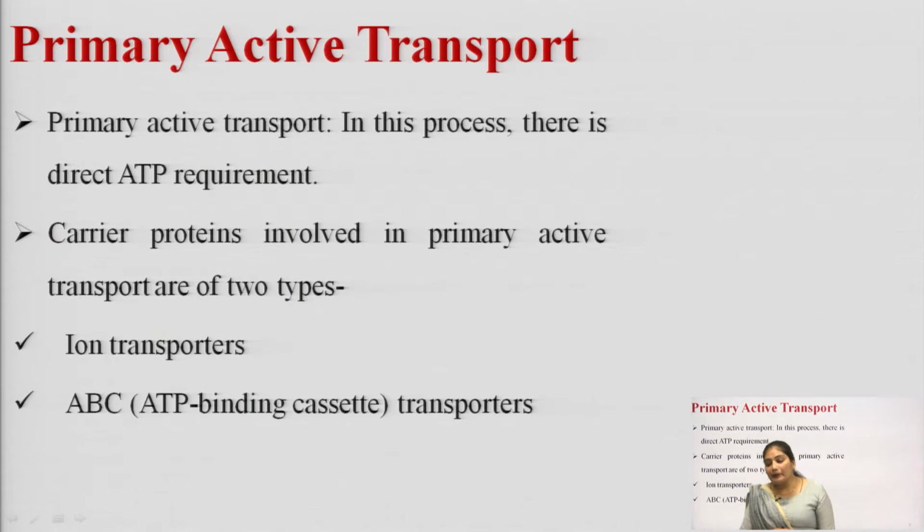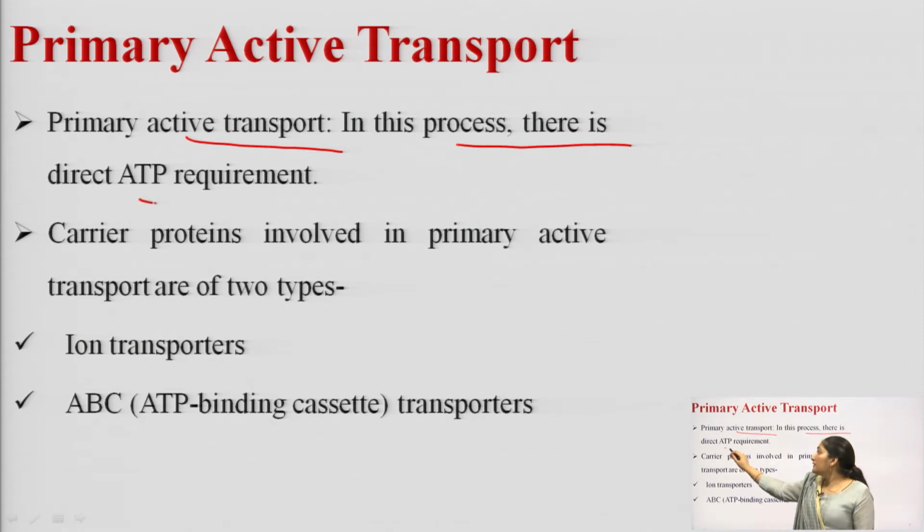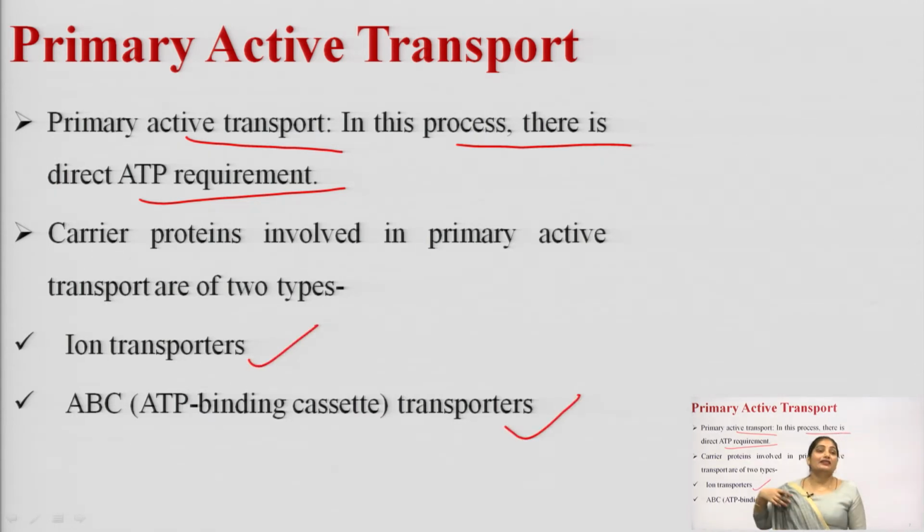So, first is the primary active transport. What happens in this? In this process there is a direct requirement of ATP. Okay. And the carrier proteins involved in primary active transport are of two types. First one is the ion transporters and second one is the ABC transporters, which can also be called ATP binding cassettes. Okay. The active transport is categorized into two categories, primary active transport and secondary active transport.